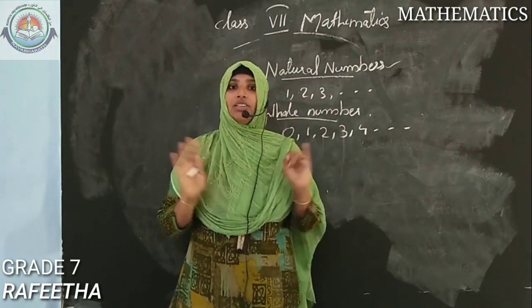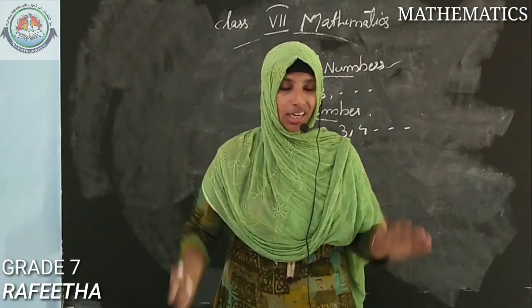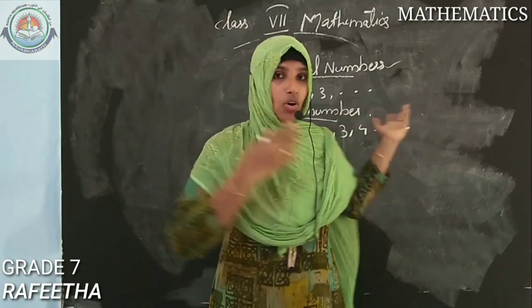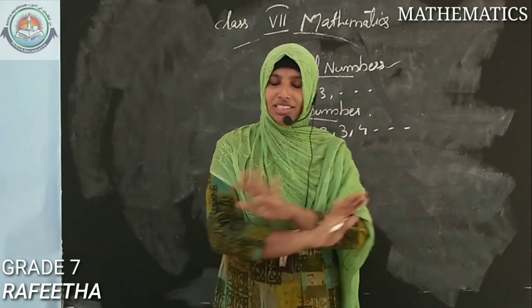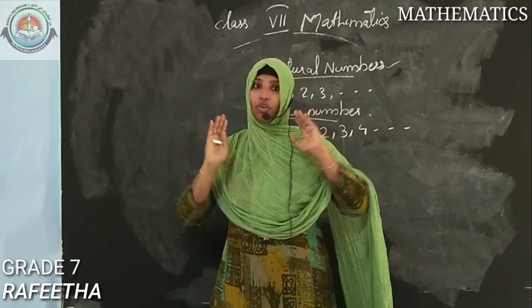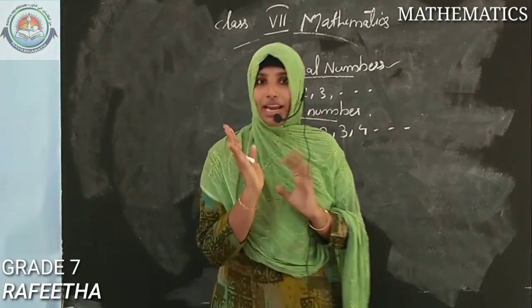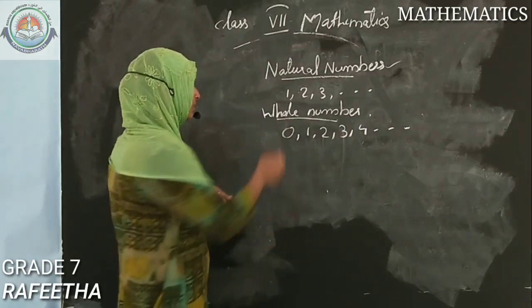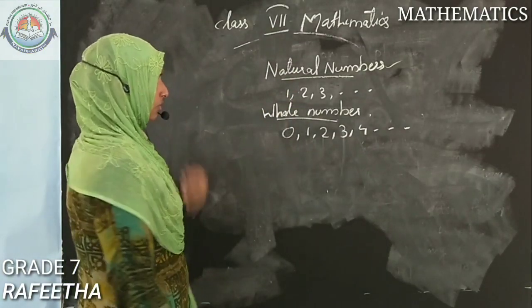Listen to one thing: we are not studying all the types of numbers that are there, or the operations among these numbers. That is not our topic at all. Our only topic is multiplication and division of integers. Before that, I am just giving an idea about all these numbers. So natural numbers and whole numbers are over.